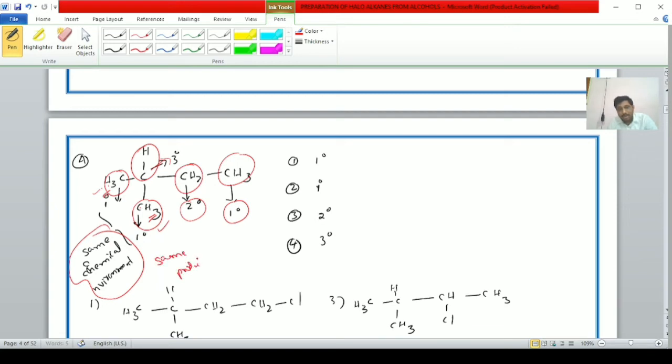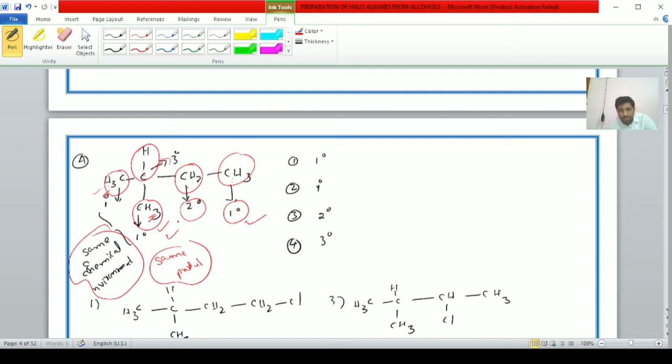The nature of the hydrogen atom in these two cases will be the same because they have the same chemical environment. It is bonded to a carbon which is a methyl, which is bonded to this carbon, which is a methyl group. Therefore, same chemical environment. But this carbon is different. Even though it is a primary carbon, it is bonded to a secondary carbon. This carbon is different. It is the tertiary carbon. Simple thing, student.